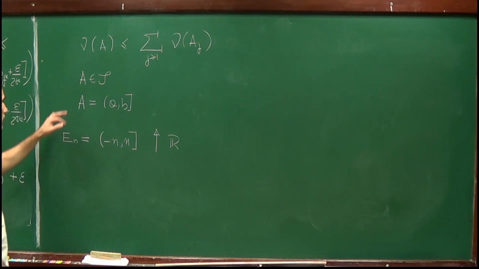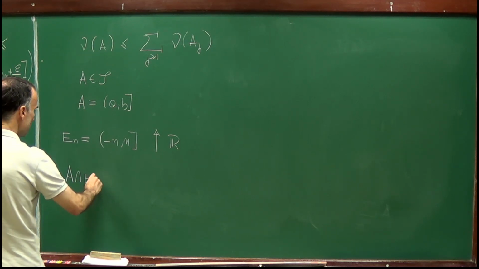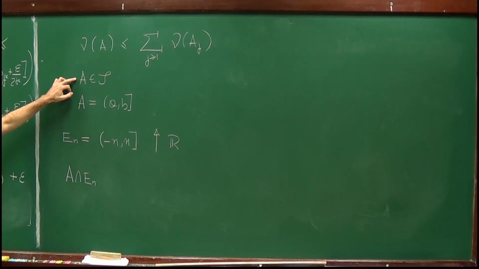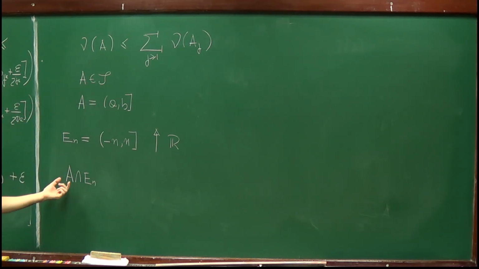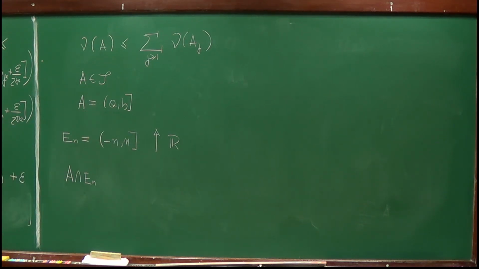And, well, it's clear that A intersection E_n, for any A, so I fix an element of the semi-algebra, is an element of the semi-algebra, because E_n is an element of the semi-algebra which is closed by intersection, but also that this element of the semi-algebra is a finite interval.